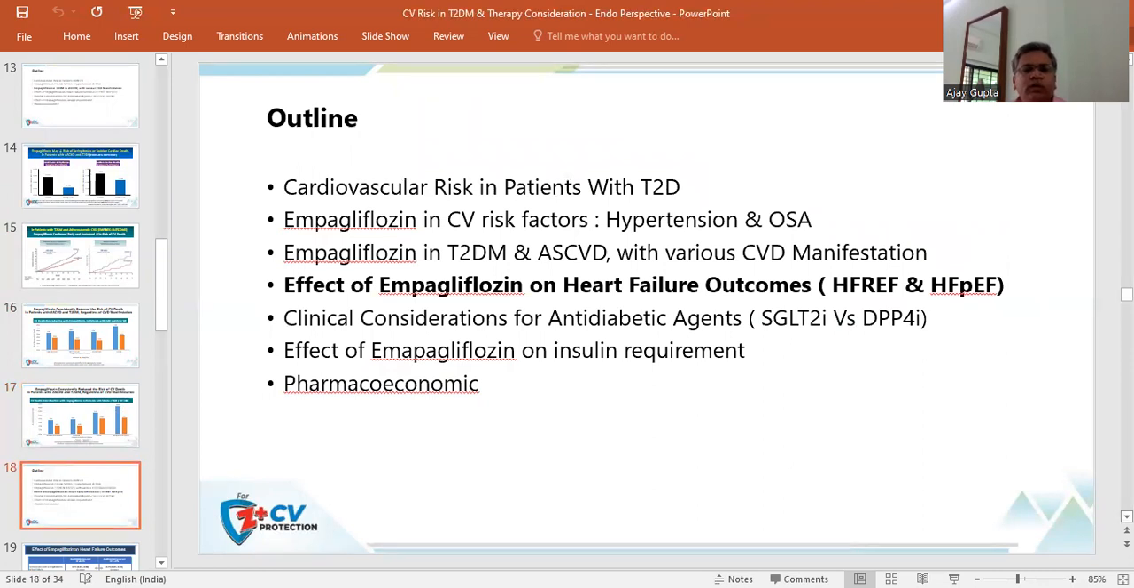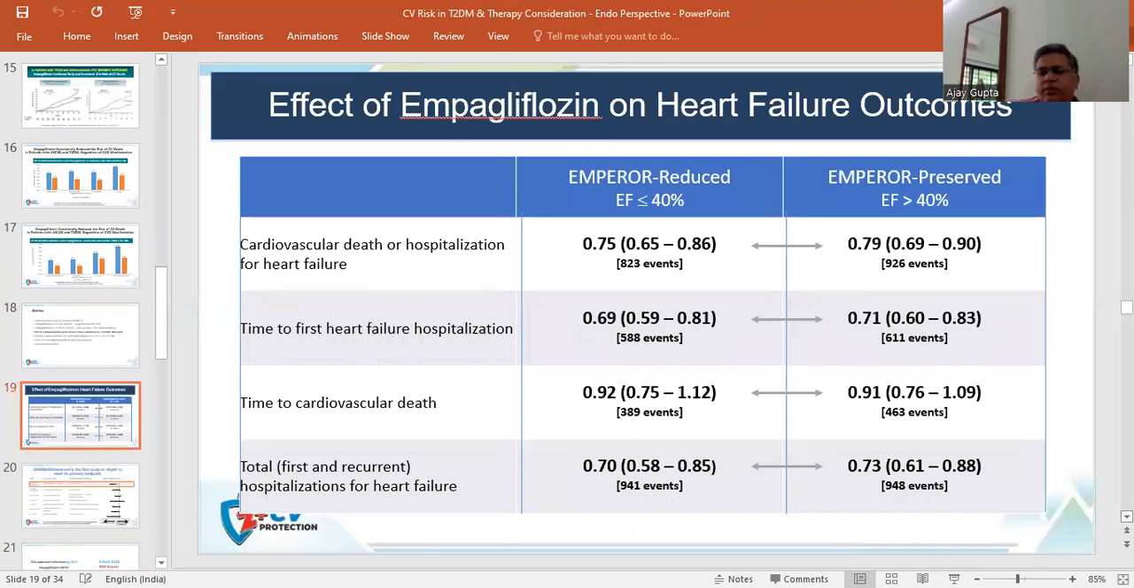Now coming to the effects of empagliflozin on heart failure outcomes, there are two recent studies available, for heart failure with reduced ejection fraction and heart failure with preserved ejection fraction. So EMPEROR-Reduced and EMPEROR-Preserved are the two studies available. For cardiovascular death or hospitalization for heart failure, the beneficial effect has been demonstrated in the EMPEROR-Reduced study. Here we can see that the hazard ratio is 0.75, ranging from 0.65 to 0.86. For EMPEROR-Reduced, it is 0.79.